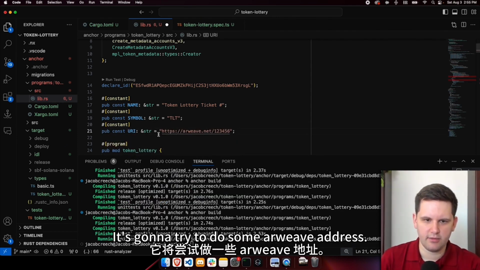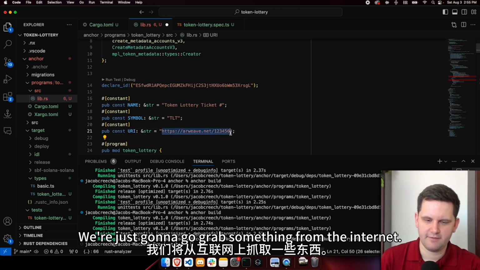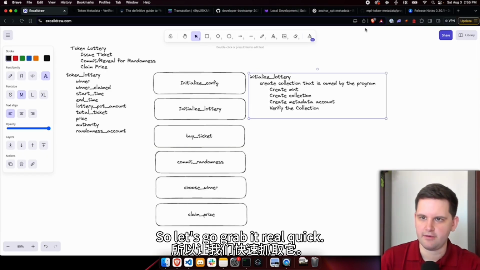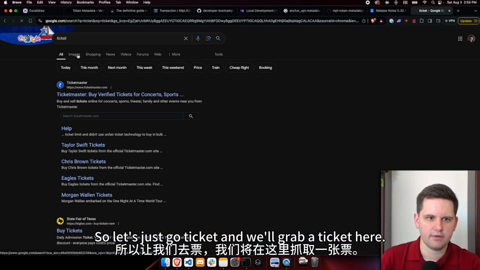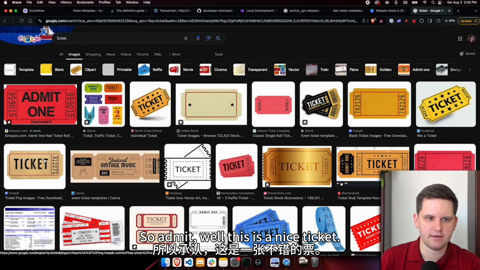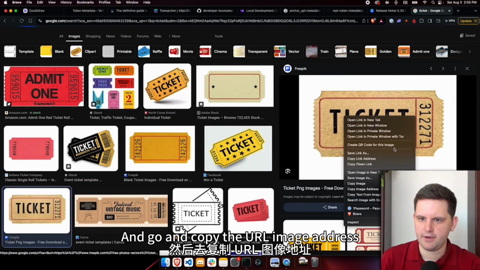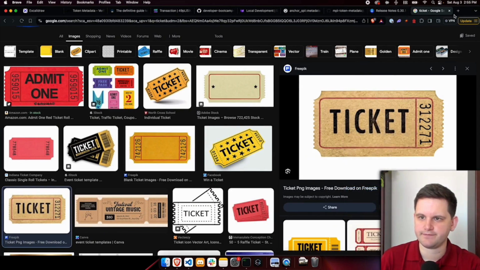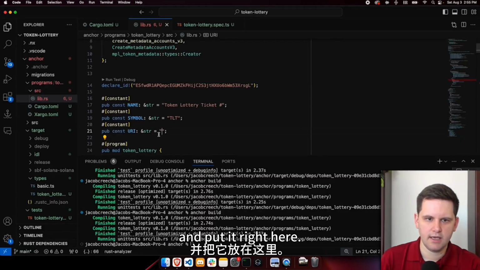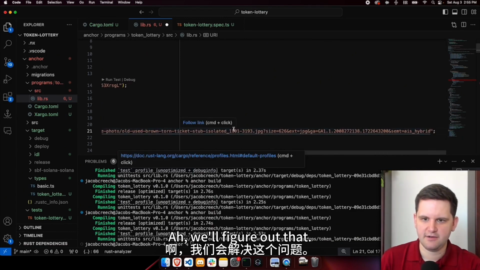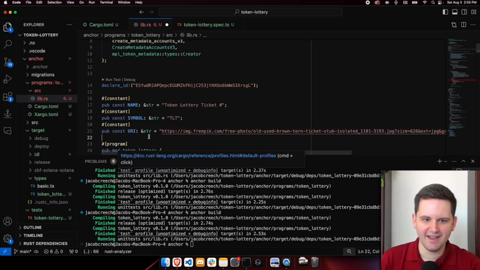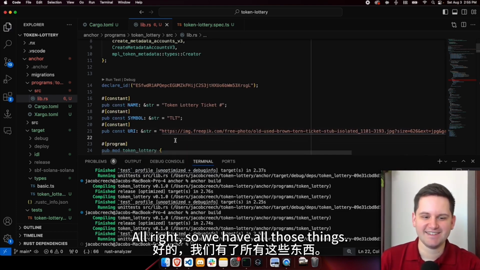The constant, this is going to be the ticket constant, so pub URI and string. It's going to try to do some Arweave address. We're just going to go grab something from the internet. So let's go grab it real quick. So let's just go ticket. And we'll grab a ticket here. So emit, well, this is a nice ticket. I'm going to go ahead and copy the URL, image address, and put it right here. Oh, that's a big address. We'll figure out if that breaks it later. That's fine. All right, so we have all those things.